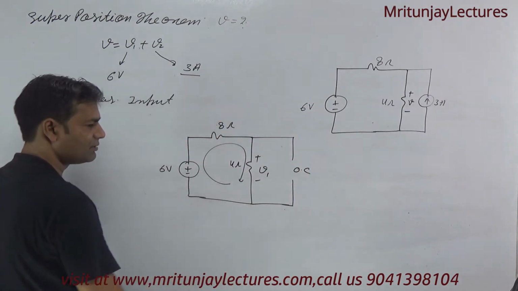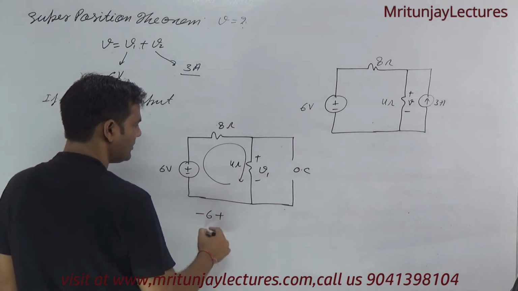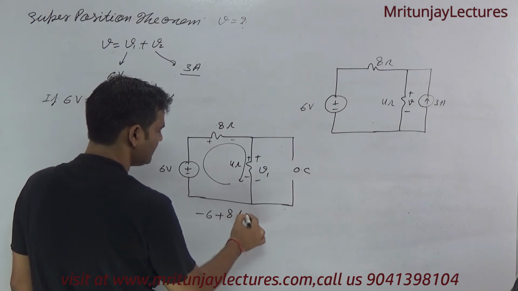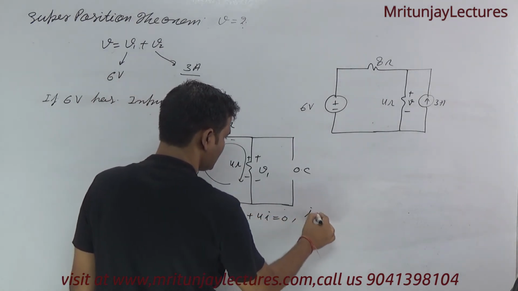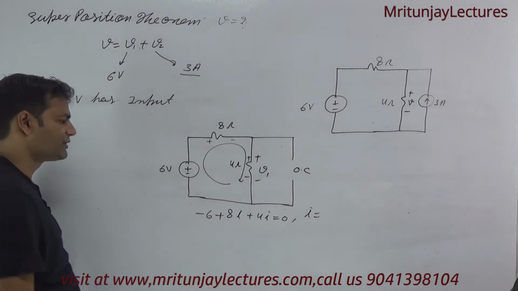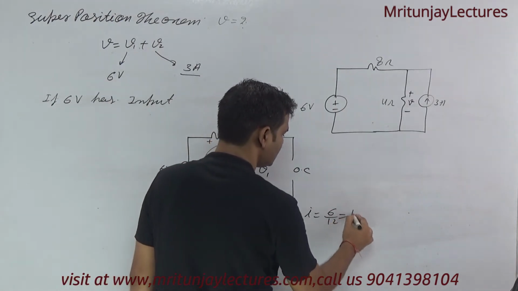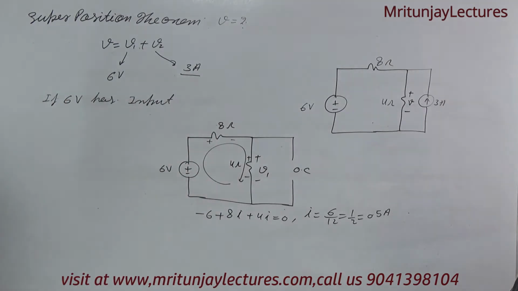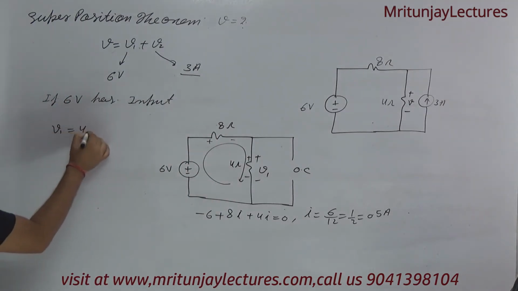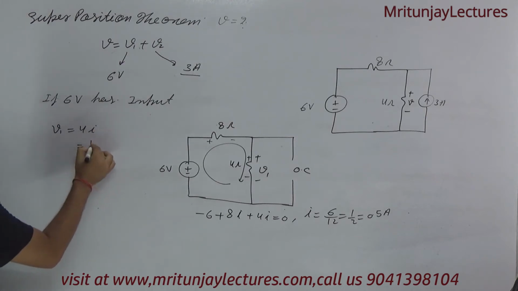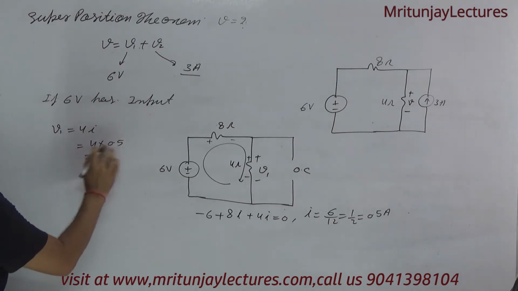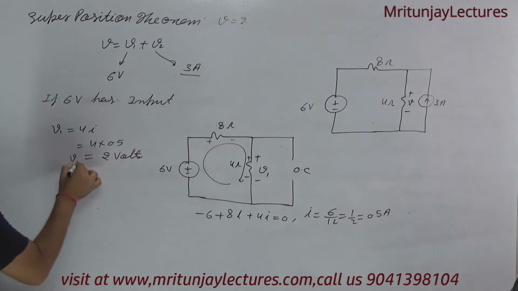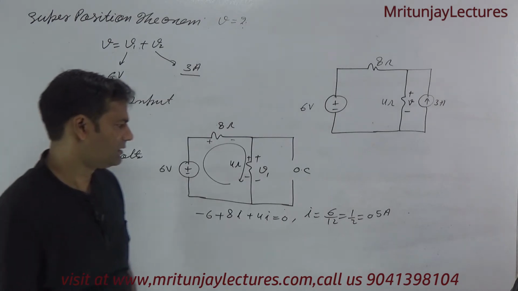Apply KVL in this loop: -6 plus 8I1 plus 4I1 equal to 0. So I is 6 divided by 12, that is 1 by 2, that is 0.5 ampere. So V1 is equal to 4 into I, so 4 into 0.5, and we get 2 volt. Clear or not? That is V1, simply.